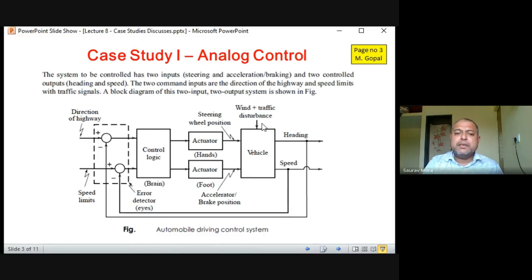Disturbance can be wind, disturbance can be traffic, whatever is in front of you. Some car in front of you may be going very slow. That car is also a disturbance, but you should keep your vehicle steady. In this case, there are two outputs. One is heading. Heading means whatever the direction of your vehicle is. That is related to the wheel position. You should go straight, you should follow the path. And the second one is speed.